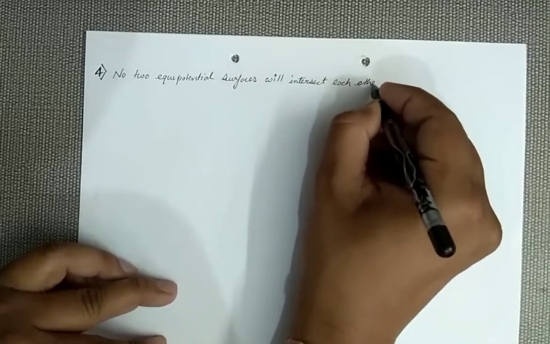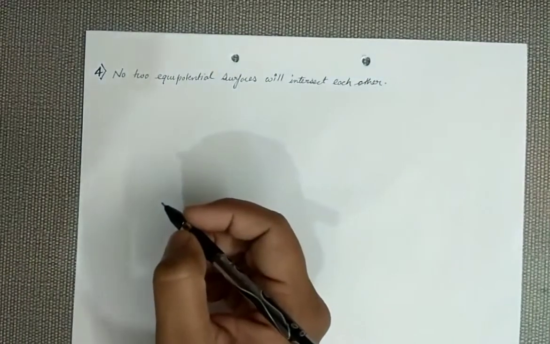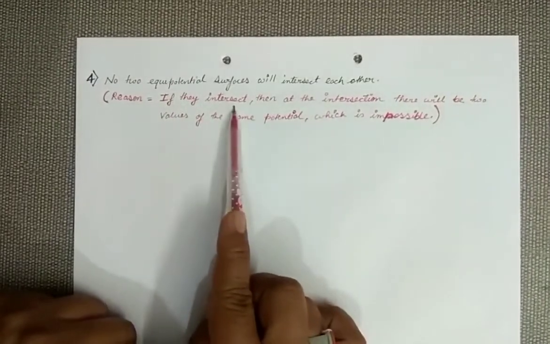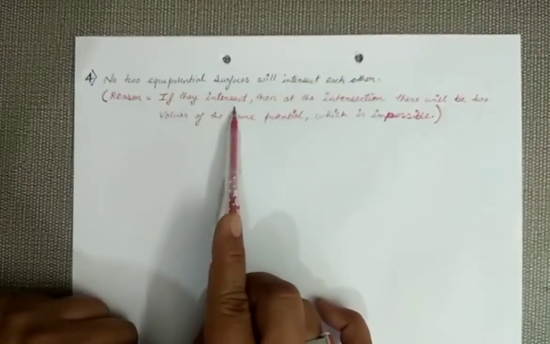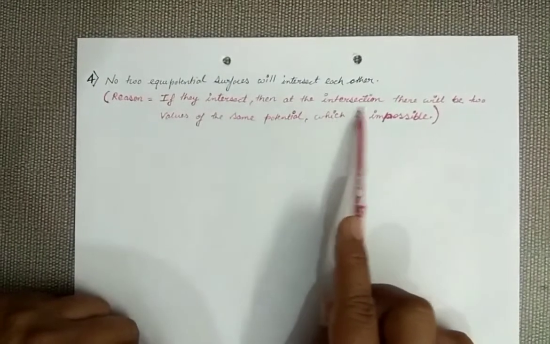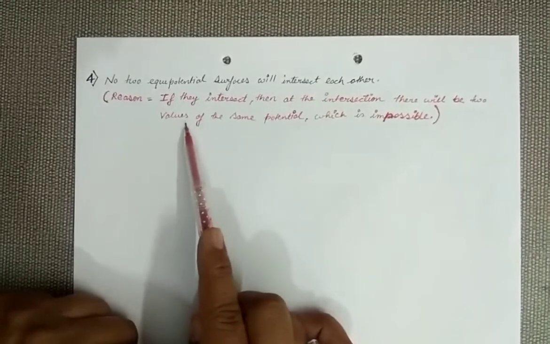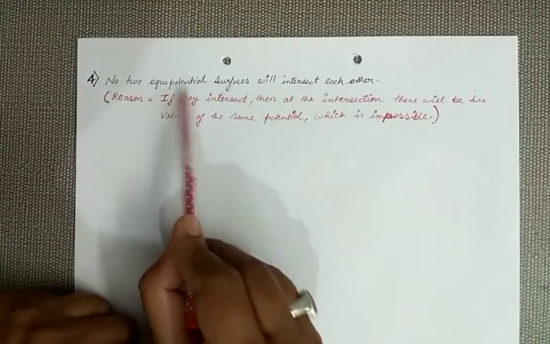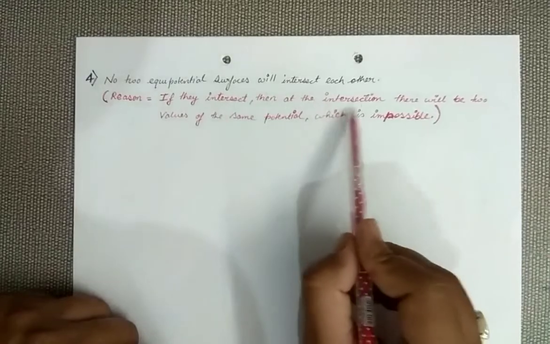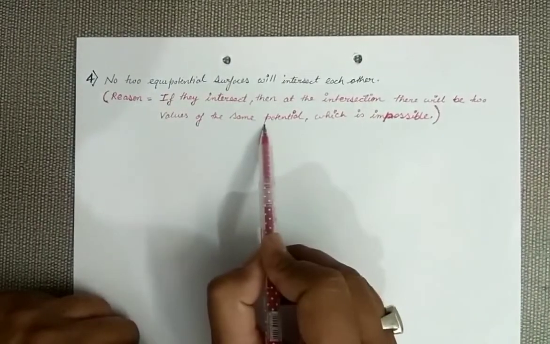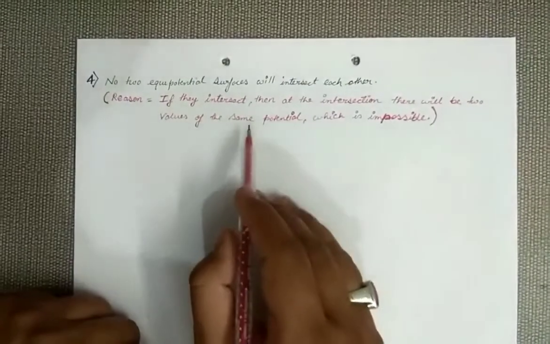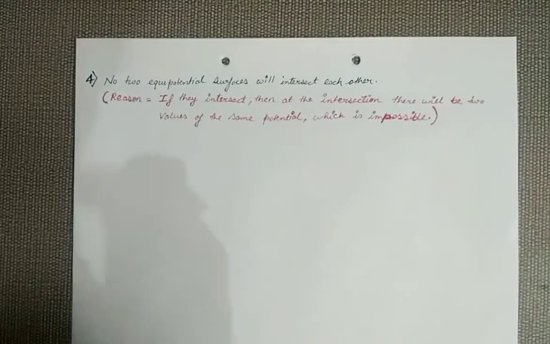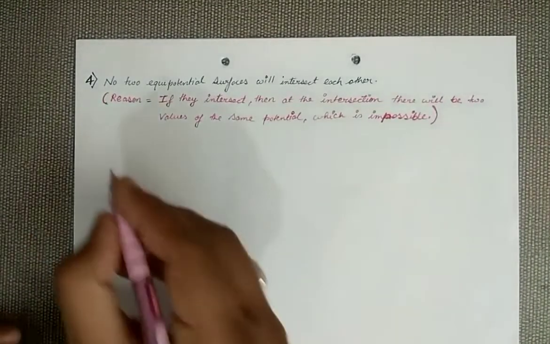Now the question arises, why? Why do they never intersect each other? See the reason. If we suppose that the two surfaces intersect, which is not possible, then at the intersection point there will be two values of the same potential. Equipotential surfaces have the same potential, and if two different surfaces intersect each other, how can there be different values for the same potential? Such a thing is not possible. So we say that two equipotential surfaces never intersect each other. Let's move to our fifth point.